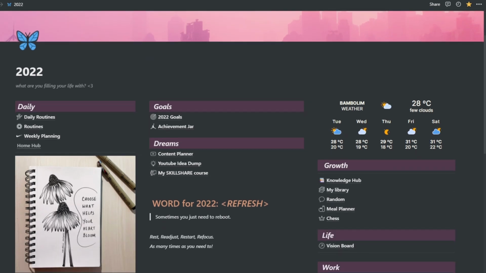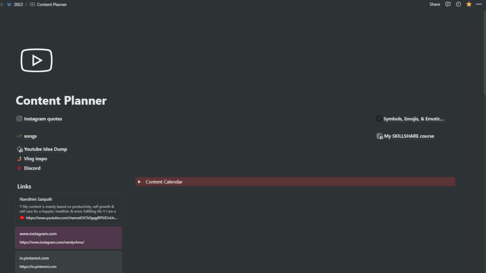That's in my dream section. Now, if I click on it, it looks a bit untidy. I know, because I've added so many pages recently, and even though I've added some of them earlier, I have not really sorted them out, but that's okay. You keep things to do later and then they remain in there because they were not my first priority, but I will sort them out very soon.